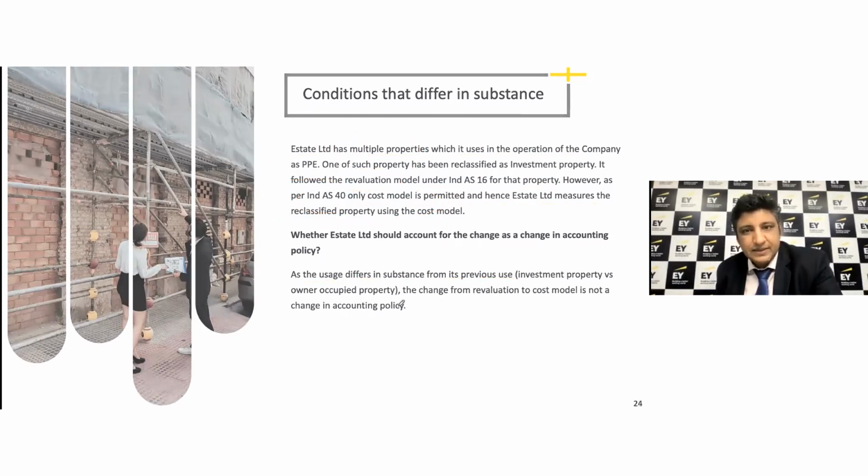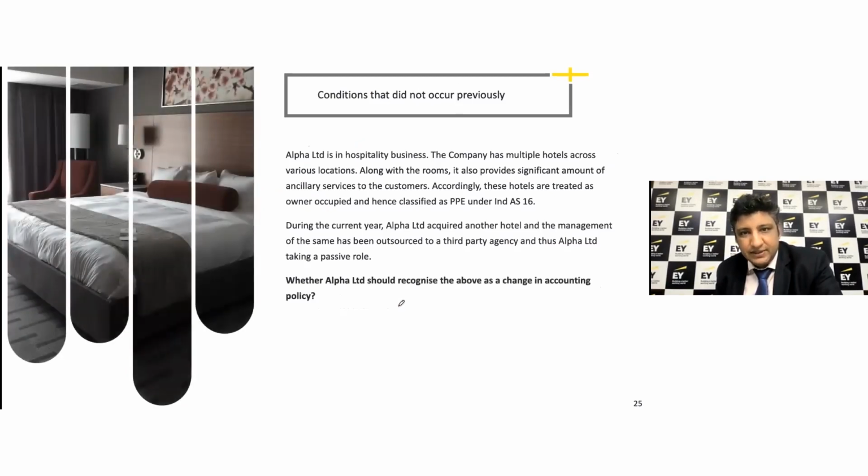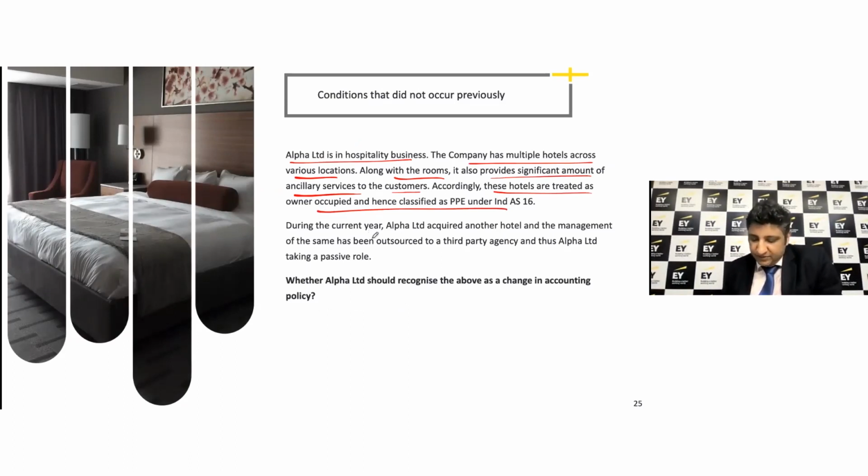All right. Let's have a look at another scenario. It says that Alpha is in the hospitality business. The company has multiple hotels across various locations. Along with the rooms, it also provides significant ancillary services. And these are accordingly referred to as property, plant, and equipment under Ind AS 16. Now, it says that during the current year, Alpha acquired another hotel and it has been outsourced, and therefore Alpha is taking a passive role. Now, is this going to be a change in accounting policy?